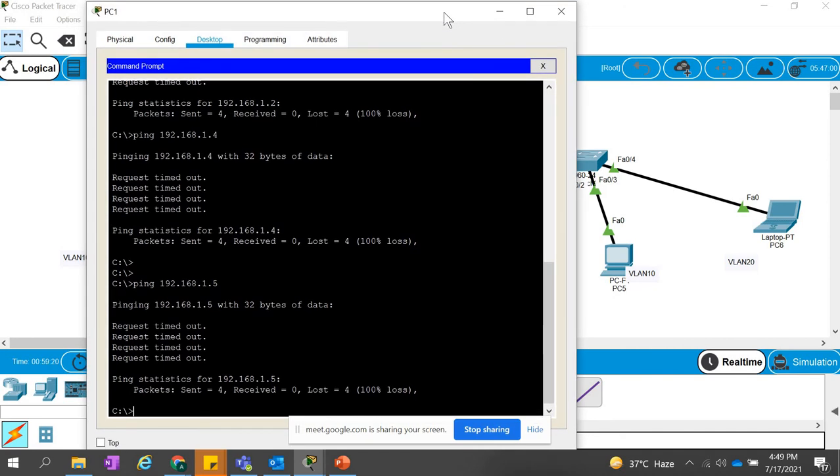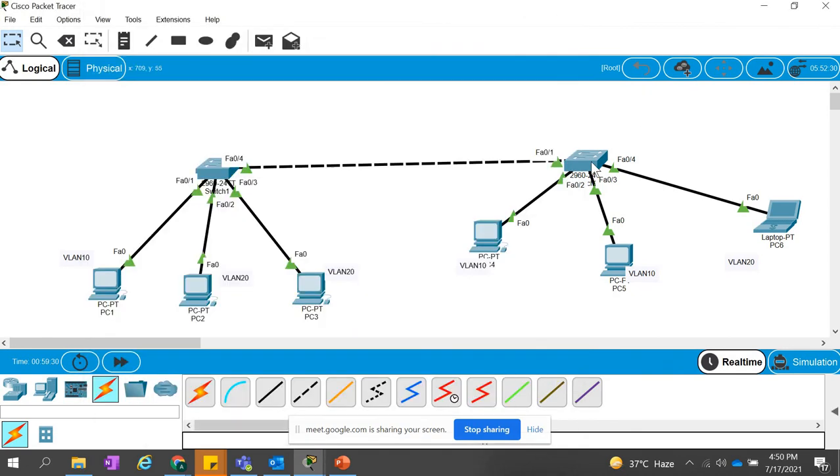Which configuration? We have missed the configuration for the trunk. We have not set this FA0/1 port as a trunk. If you do not give this a trunk, then it will not allow other VLANs to pass through this communication.